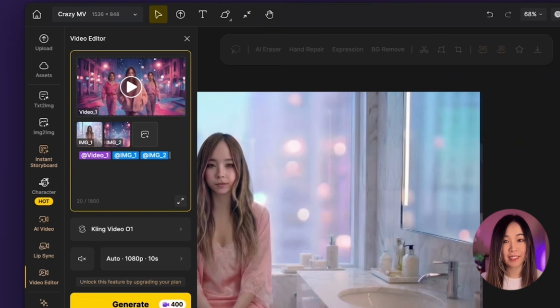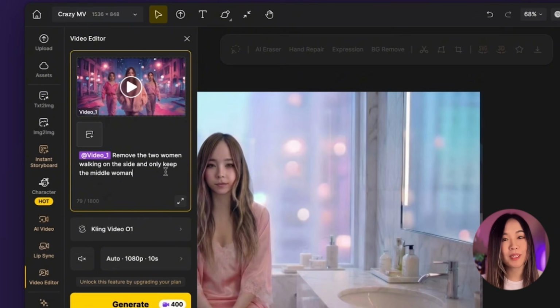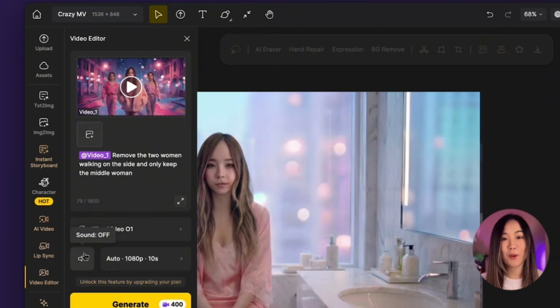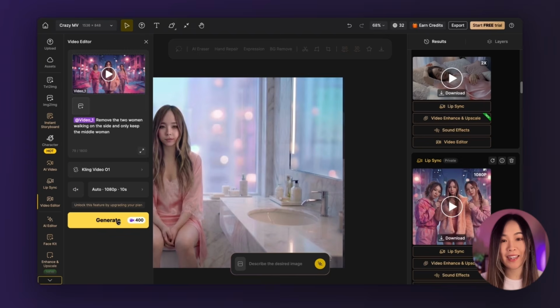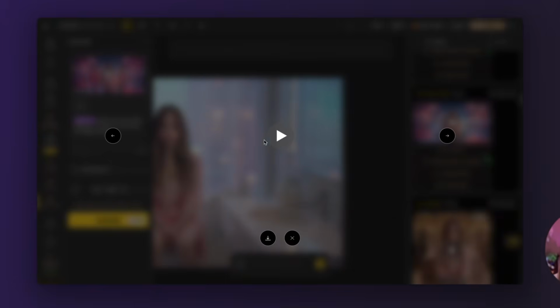Today we're keeping it simple and we're just going to keep the video and type a simple prompt like remove the 2 women walking on the side and only keep the woman in the center. And then we can just hit generate. We get a video like this.